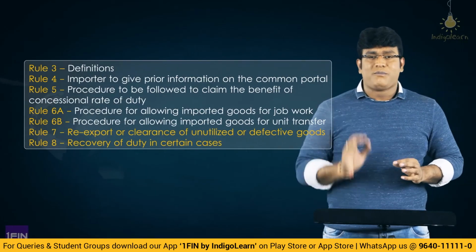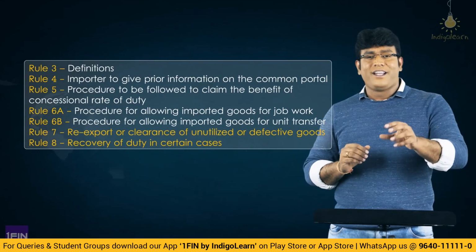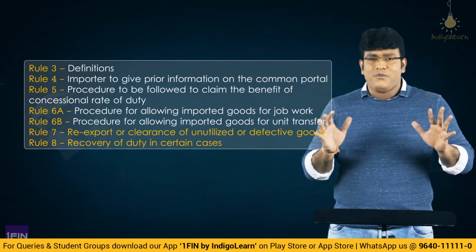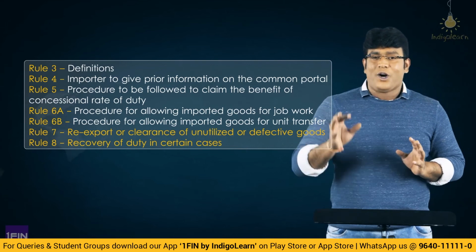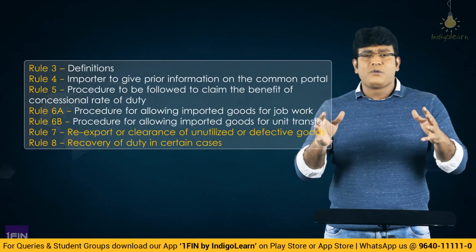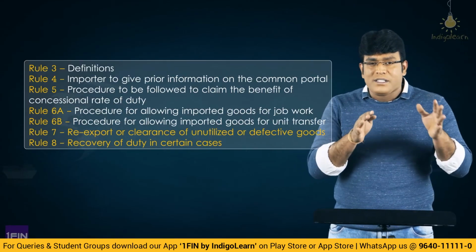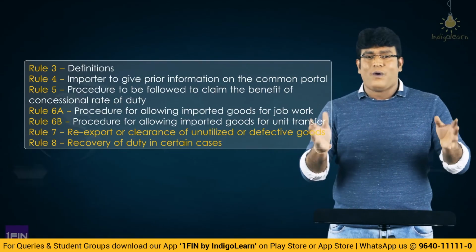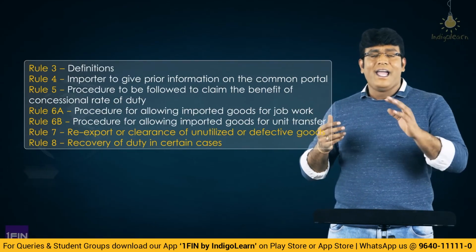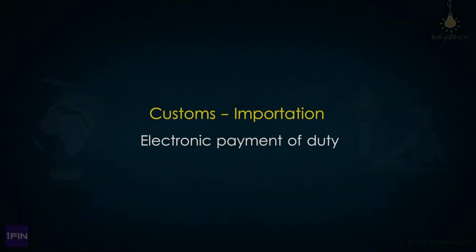That said, this is the story of this beautiful concept of customs concessional rate of duty rules. Something very critical, very interesting. In order to enjoy the benefit of an exemption notification, he is required to satisfy all the conditions and follow the prescribed procedure. And where there is a violation, the duty will be recovered along with interest.